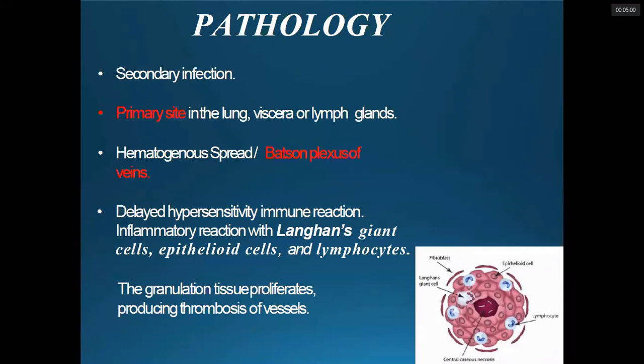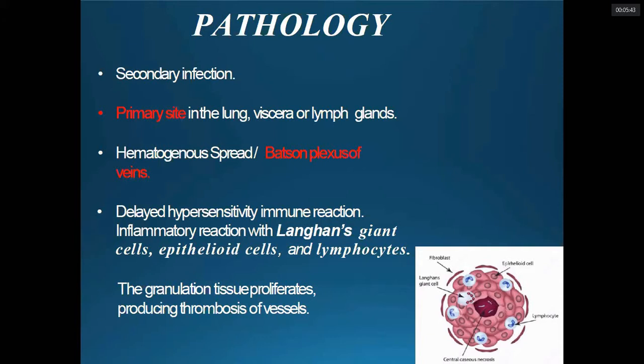Coming to the pathology, tuberculosis of the spine is always secondary. It's not primary. Primary is mostly in the lungs, viscera, or lymph nodes. These are the primary infections, and tuberculosis of the spine is always secondary. And mostly it is due to hematogenous spread through Batson's plexus of veins around the spine and the spinal cord. These are the veins through which the hematogenous spread occurs. And because of the pulmonary infection in the lungs, and the dorsal spine being quite near to it, there is most common spread to the thoracic spine.